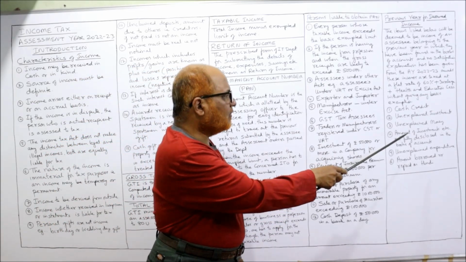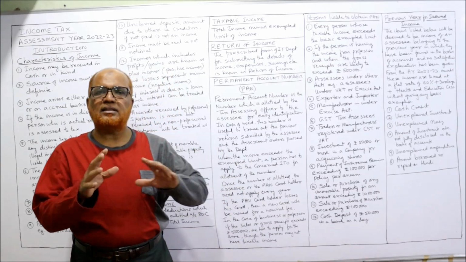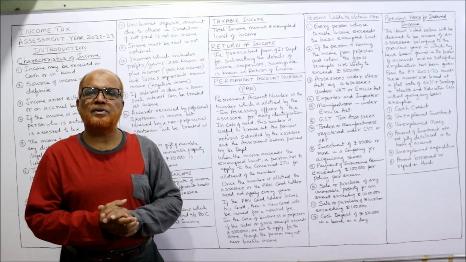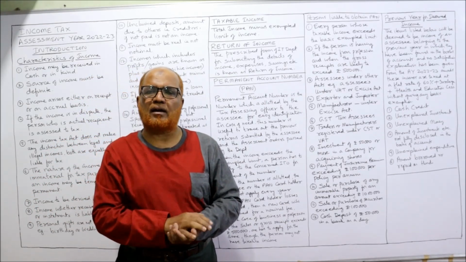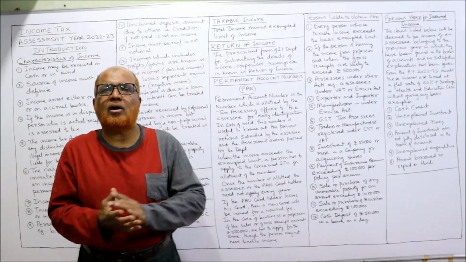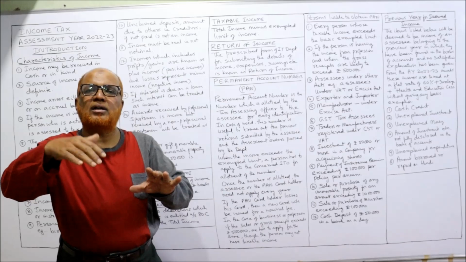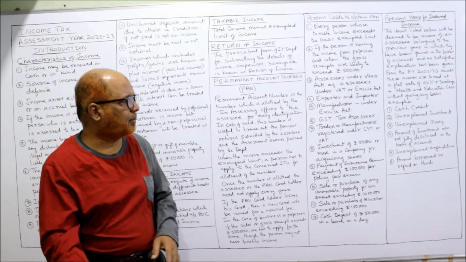Next, amount of investment, etc. not fully disclosed in the books of accounts. Investments are there, but it is not fully disclosed. Actually, investment is rupees 10 lakh, but in the books of accounts, investments are shown only 1 lakh. Complete investments are not shown. So Income Tax Act says, whichever investments are not disclosed, that will be treated as a deemed income. They have to pay the tax.